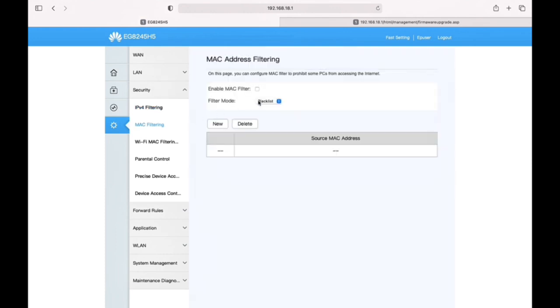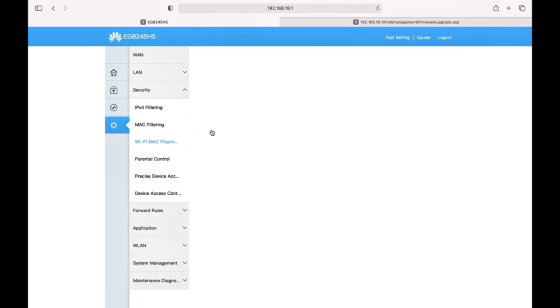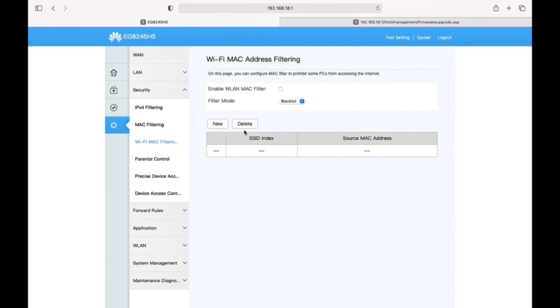On this page, you can configure the MAC filter to prohibit some devices from accessing the internet. It means you can block specific devices from going online by adding their MAC addresses to a block list. This helps you manage who can use your network, prevent unknown or unauthorized devices from connecting, and maintain a more secure Wi-Fi environment.